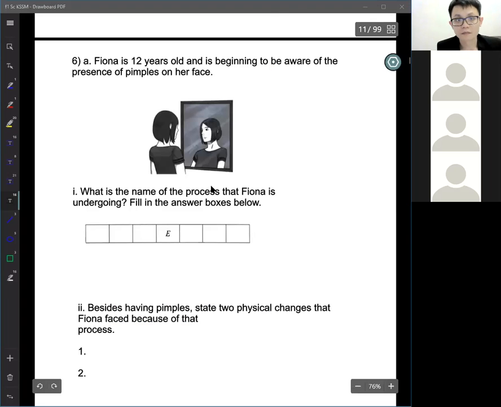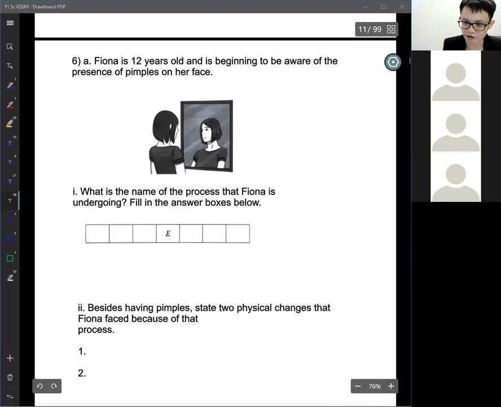So Fiona, 12 years old, begins to become aware she has pimples, correct or not? When you were small, you didn't have pimples, right? Until around 12 to 14 years old, you start to have pimples. What is the name of the process?